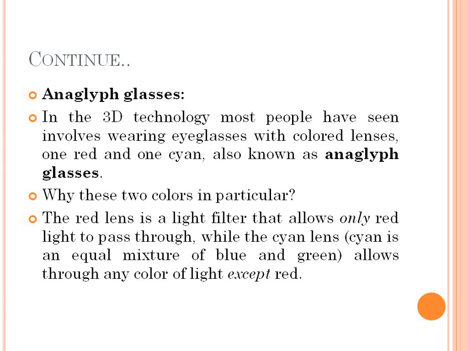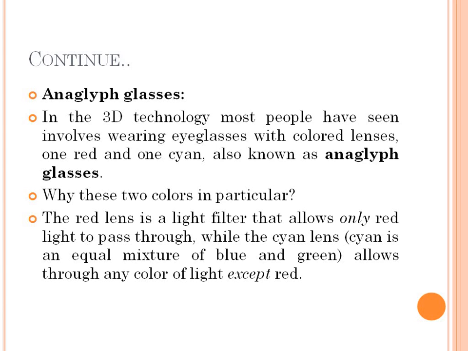And those eyeglasses have different colored lenses. One lens is red in color and the second one is cyan. These two basic colors are used, and these two colored eyeglasses are worn by the people. So this is nothing but anaglyph glasses.